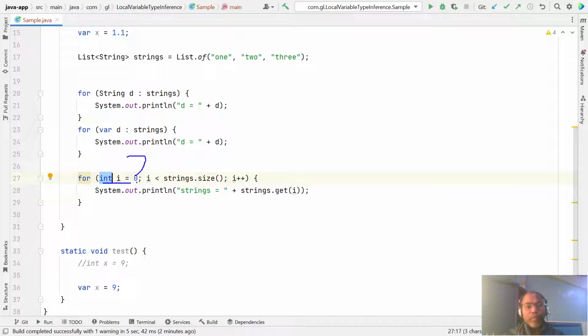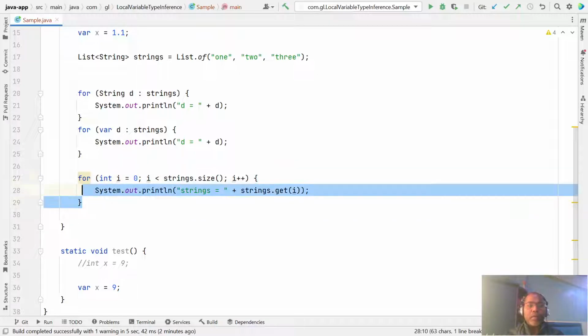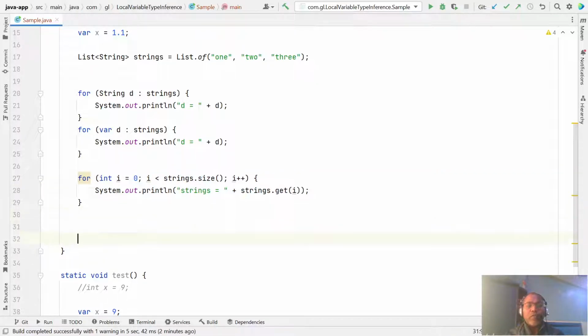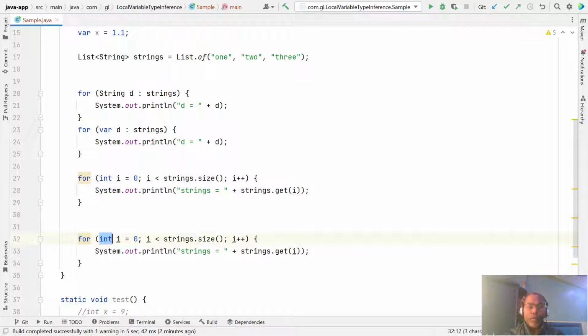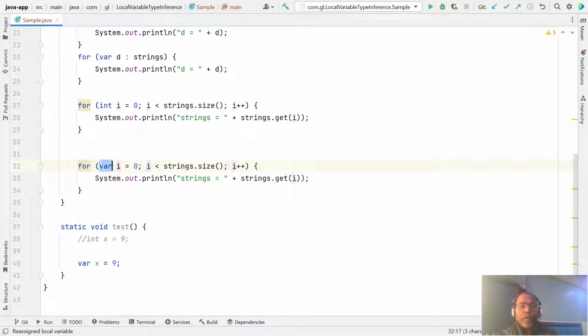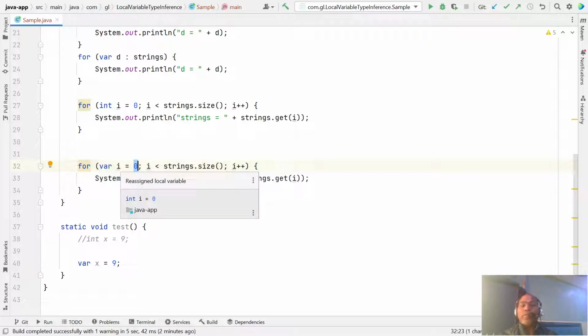From this initialization, the compiler can identify the data type. So you don't need to specify the data type; for this local variable I can say var. Even the local variable inside a traditional for loop can use var. Because you are initializing the value, the compiler can figure out the data type of i.